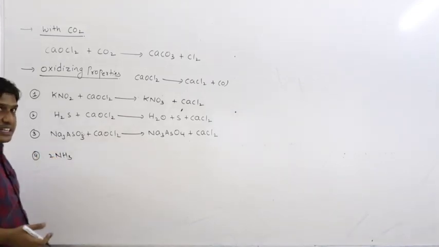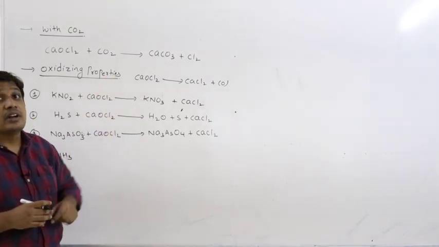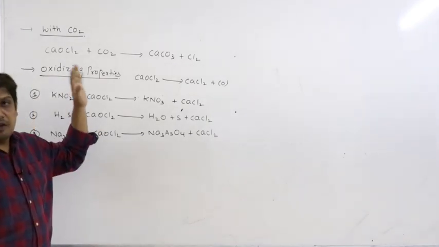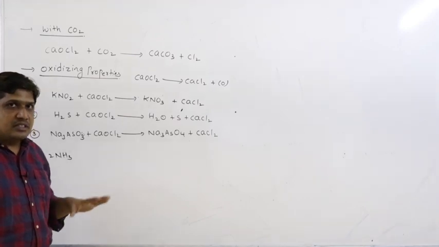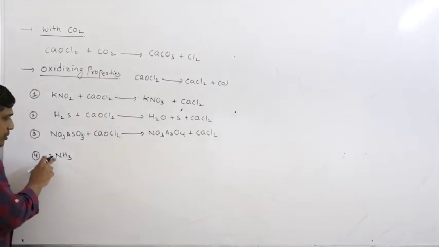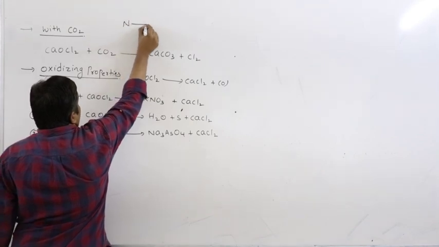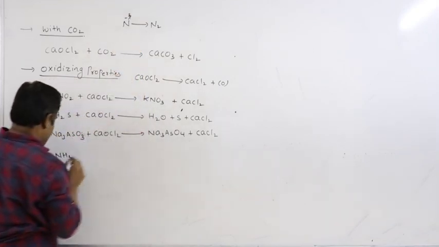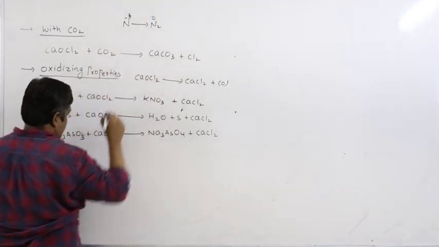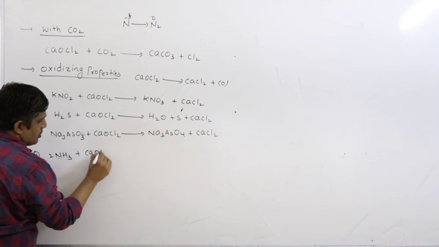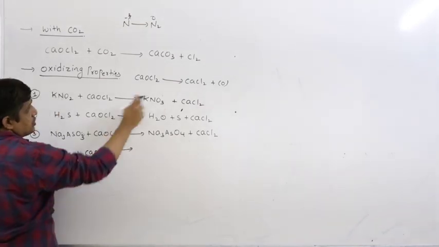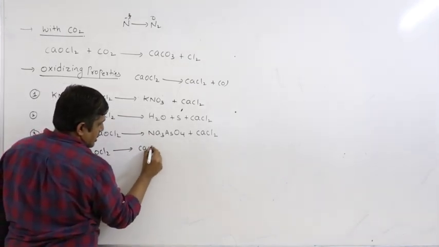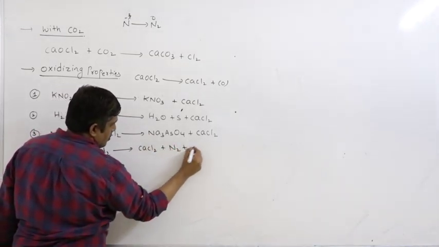ammonia oxidation state is -3, it will be oxidized to nitrogen. Remember here it is not a strong oxidizing agent like KMnO4, K2Cr2O7, it is a weak or mild oxidizing agent. So nitrogen will be oxidized to N2, in ammonia it is -3 to 0. So that is how you have to remember. There is only one nascent oxygen but 3 hydrogens, right. So CaCl2 plus N2 plus water.